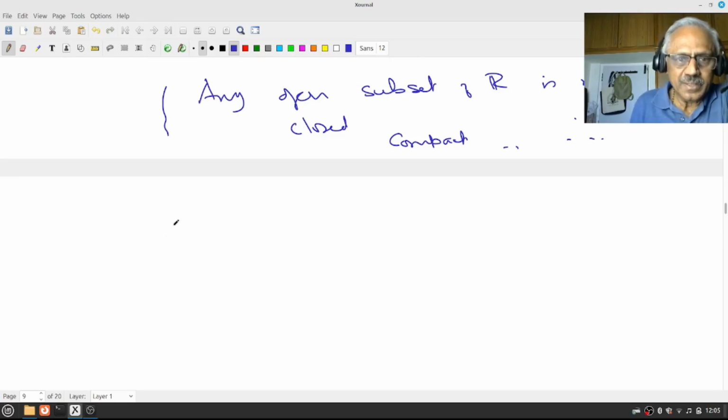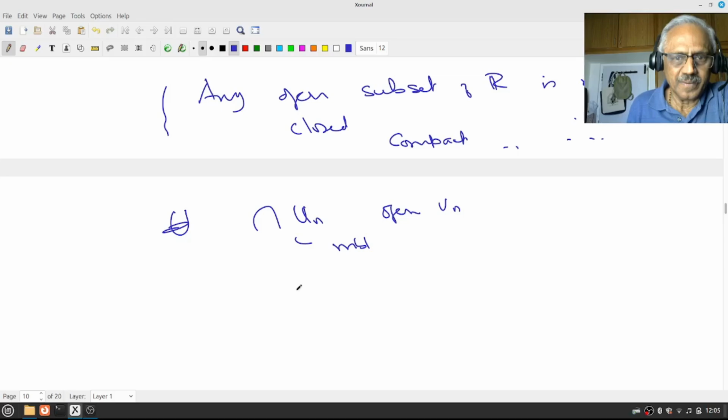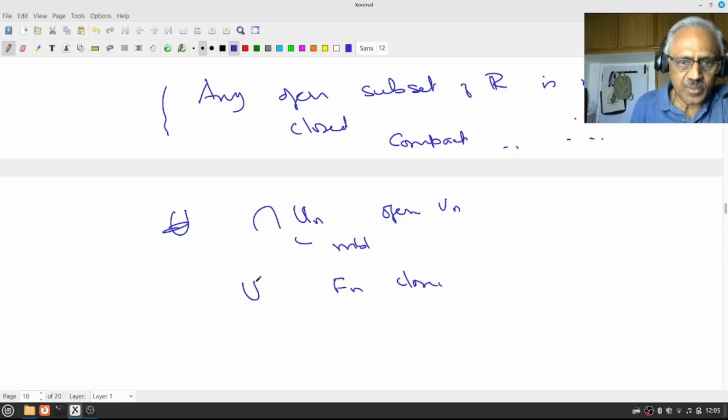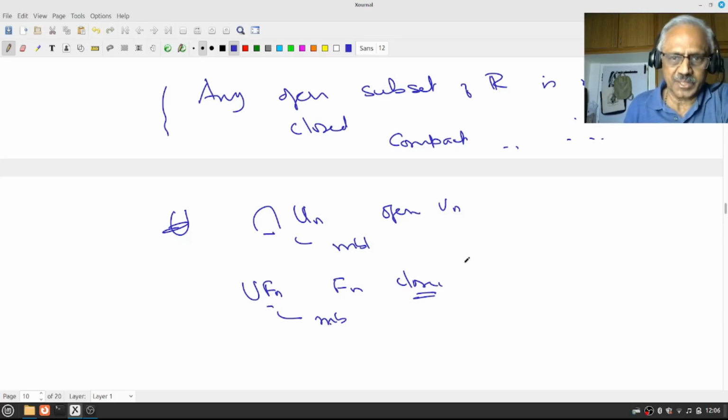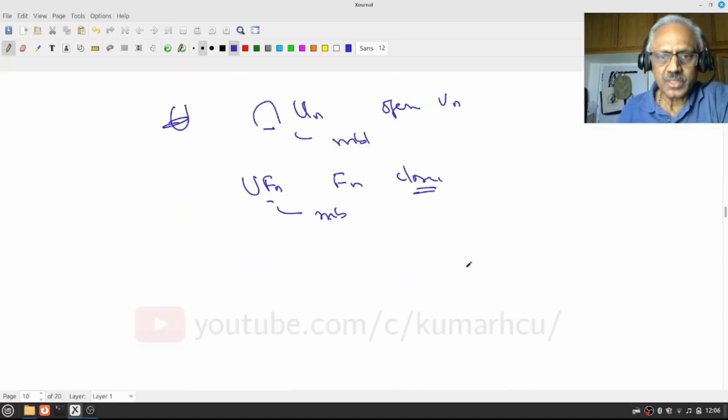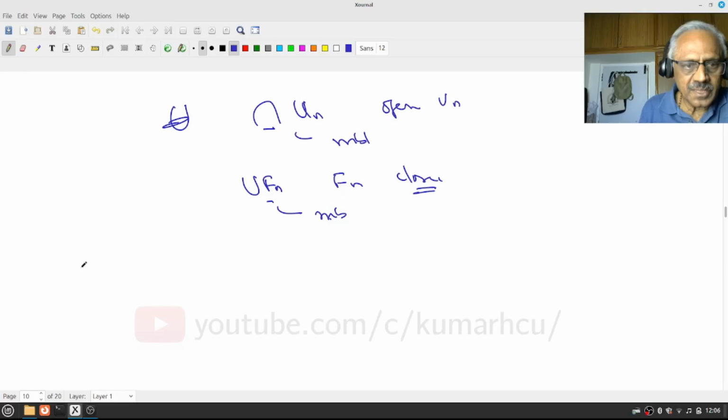In particular, a countable union of open sets, no problem. Intersection, suppose the Un's are open, this is also measurable. And if the Fn's are closed, then a countable union of the Fn, these are also measurable. It may not be closed, but it is measurable. This may not be open, but this is measurable. Okay, so let us look at a general thing.